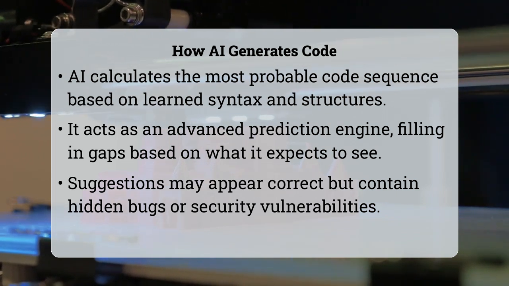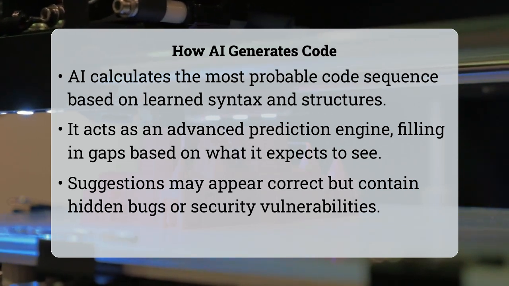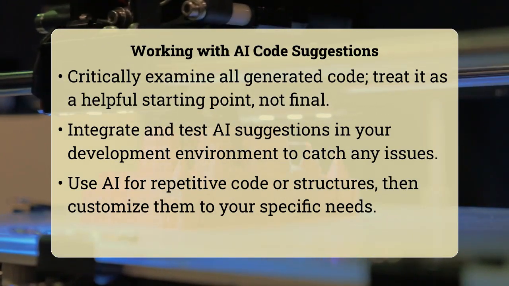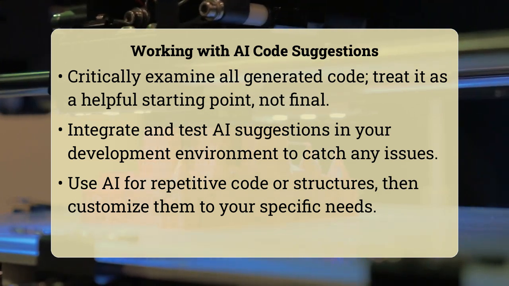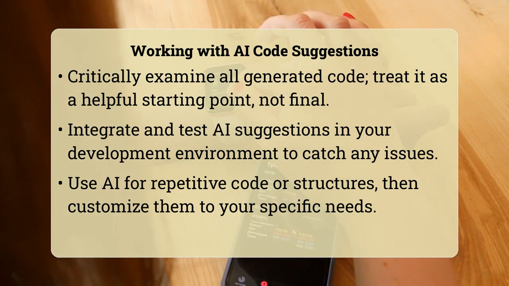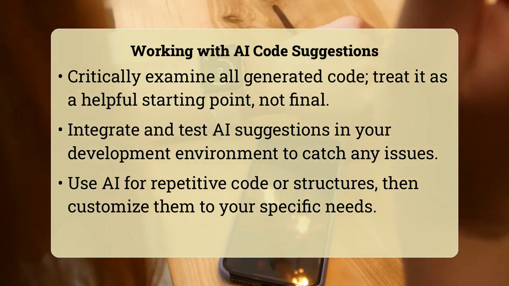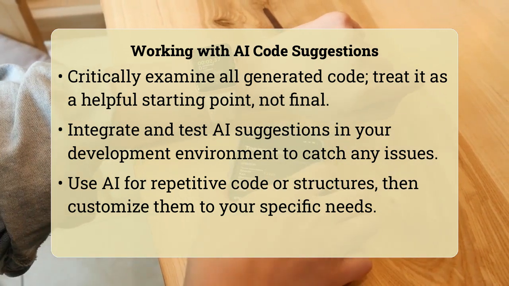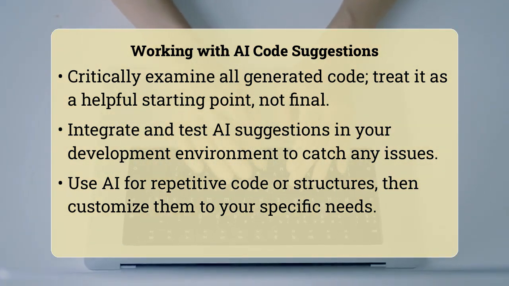To make the most of AI code suggestions, it is vital to treat them as helpful starting points rather than infallible solutions. Always review the generated code carefully, even for seemingly simple functions. Test the suggestions thoroughly within your development environment, paying close attention to edge cases and error handling. A great practice is to use the AI to generate boilerplate code or repetitive structures, which are often safer bets, and then customize them to your precise needs.